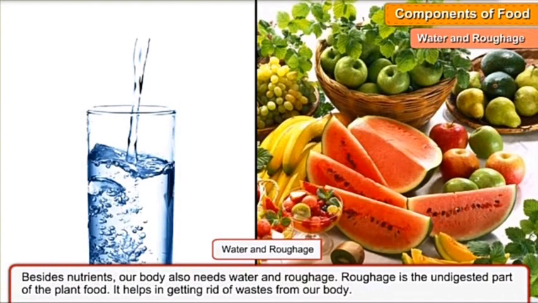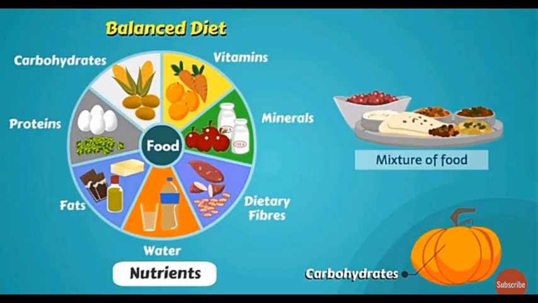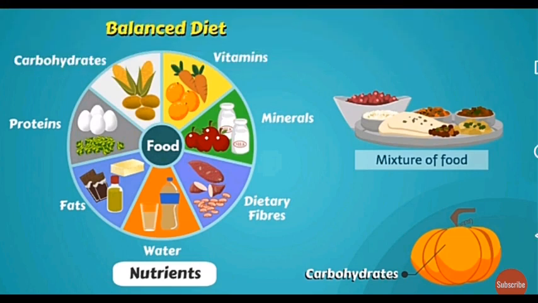A balanced diet. What do you mean by a balanced diet? A balanced diet is a diet which contains all the essential nutrients in appropriate quantity. So in order to have a balanced diet, we must have a mixture of food. It includes fruits, vegetables, curd, pulses, chapati, rice, salad, and much more.